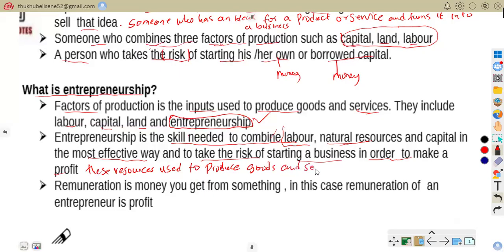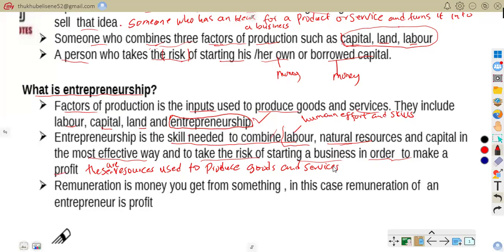Goods and services. So that is that. When you're saying these are resources, these are resources used to produce goods and services. Hope we get that very well. So the resources that we're talking about, good people, we are talking about labor. That is when you are talking about human effort. So when you talk of labor, we're talking about human effort and skills. Human effort and skills. That's labor.